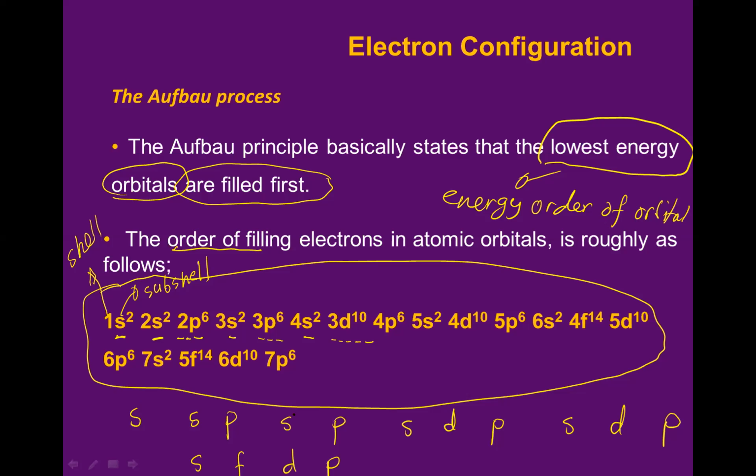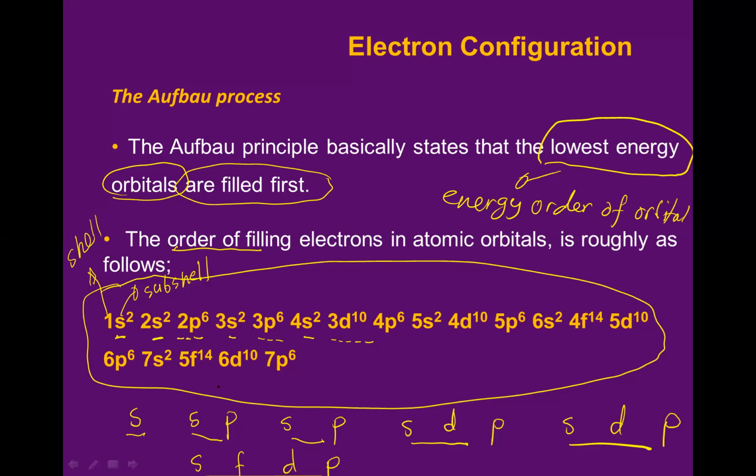S, SP, SP ini satu pola. SDP, SDP pola yang lain, dan SFDP another pola. Easy to memorize, isn't it? Is it easy or difficult? Easy, sir.